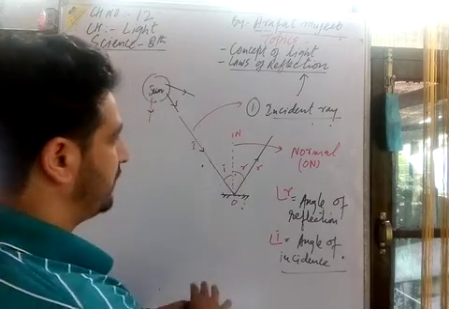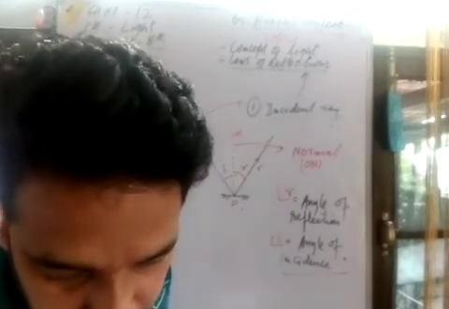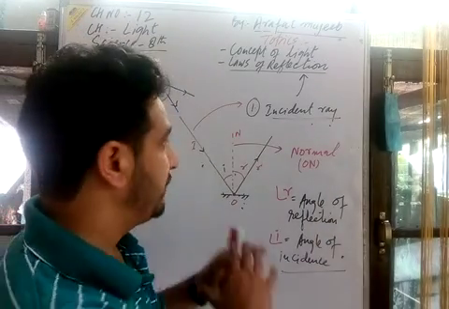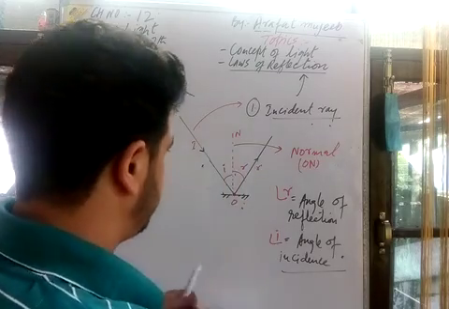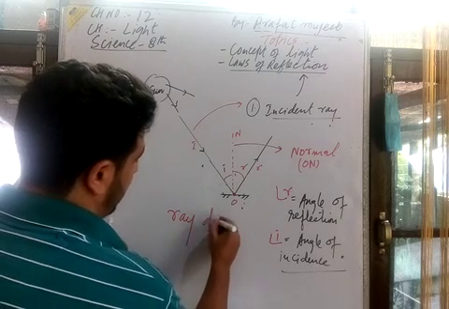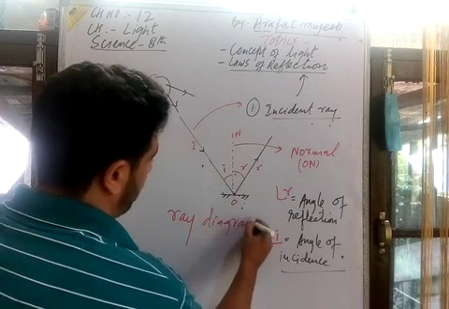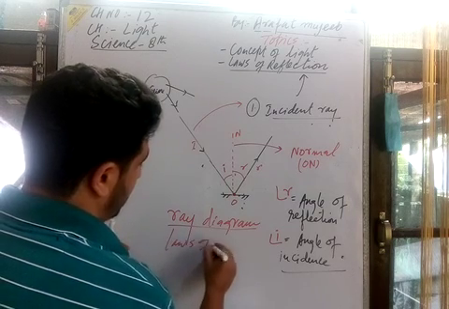Now I hope you are clear about all the basic terms regarding light. This diagram is a ray diagram. With the help of the ray diagram we can explain the laws of reflection.